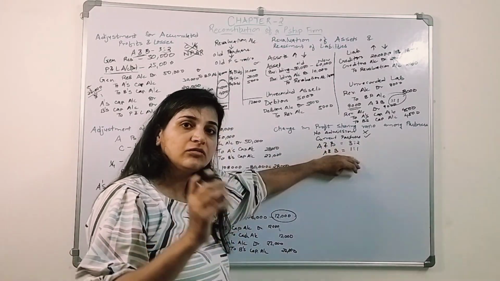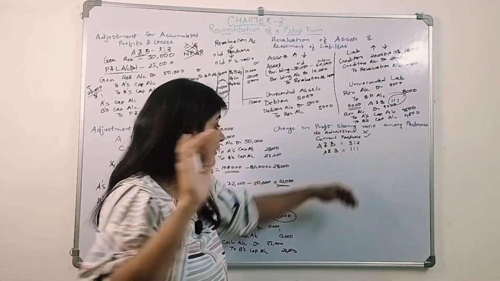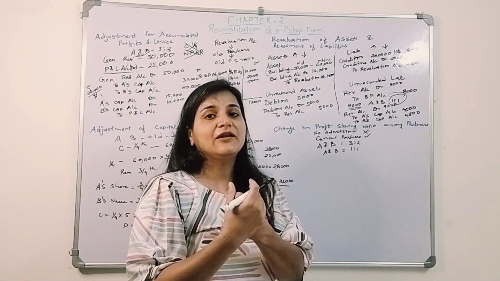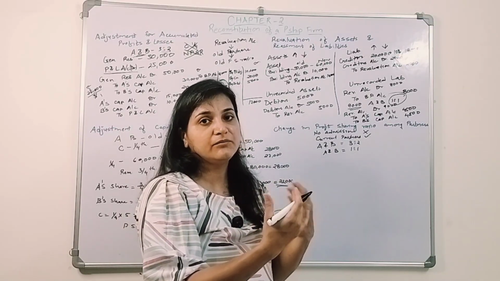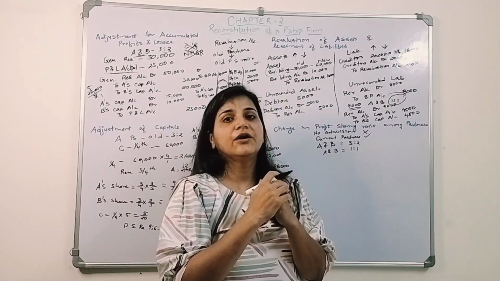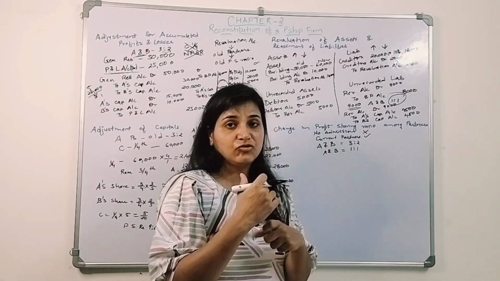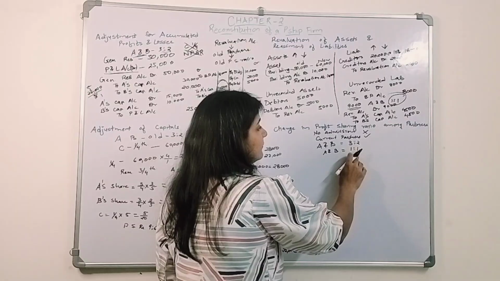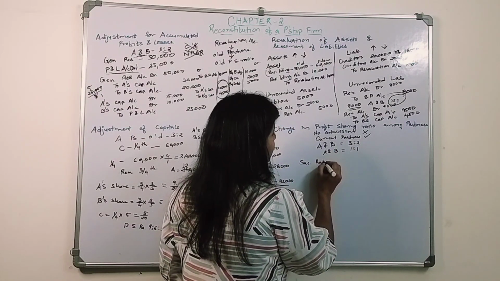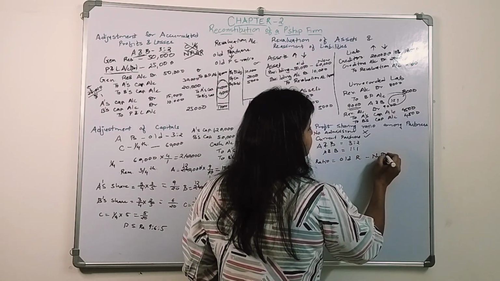Now in this situation, one partner will be gaining and one partner will be sacrificing their profit. Obviously, in this situation also we will value the goodwill, and that goodwill amount will be distributed among the partners. The partner who is sacrificing his profit will get that goodwill amount, and the other partner, who gains, has to bring that premium amount. So for A and B, we need to find their sacrificing ratio. What is the sacrificing ratio? Old ratio minus new ratio.